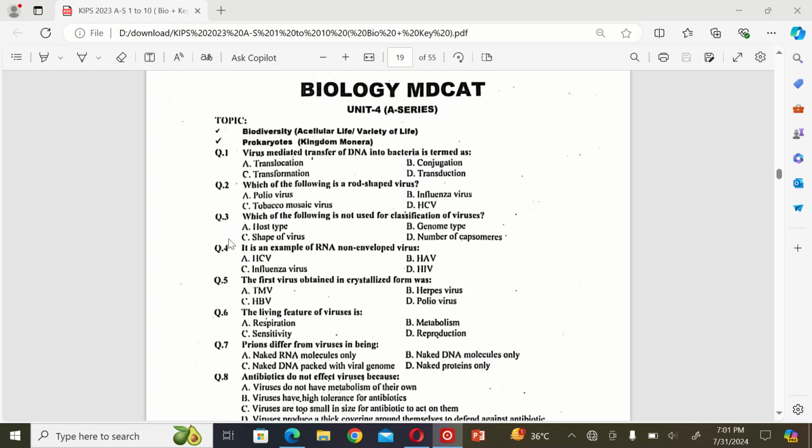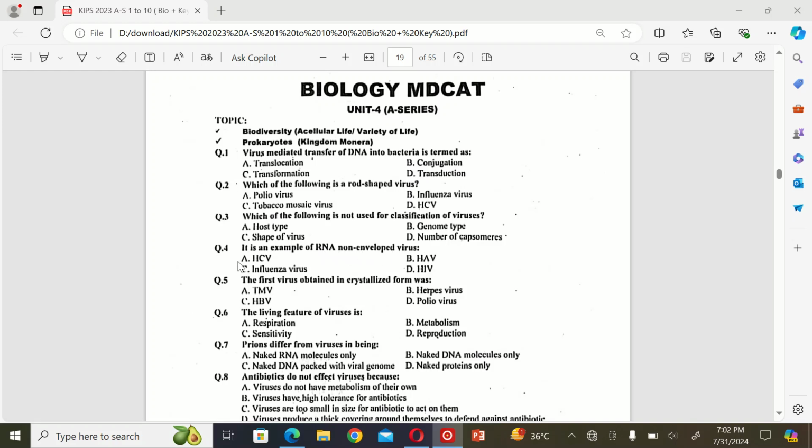The next MCQ is: which of the following is not used for classification of viruses? A. Host type, B. Genome type, C. Shape of virus, and D. Number of capsomer. So the correct option is D. Number of capsomer.